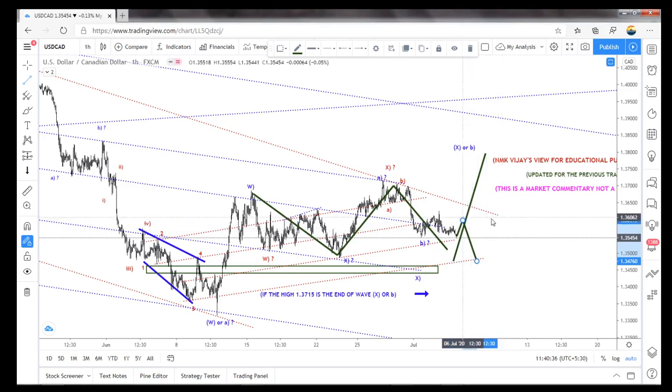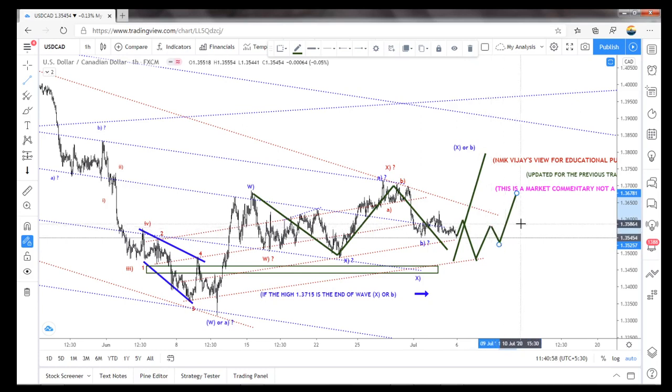If it crosses that A wave, and if it gets rejected and bounces from here, I allow this one, and after the pullback I will enter once it breaks this A or wave 1.